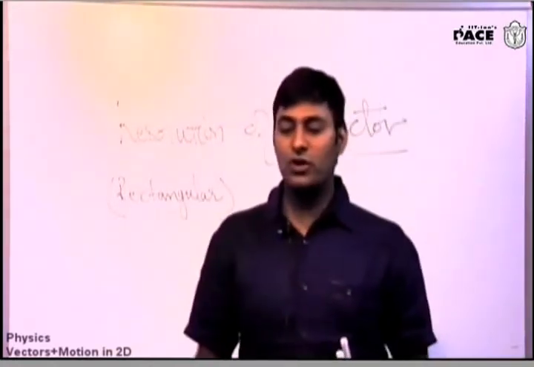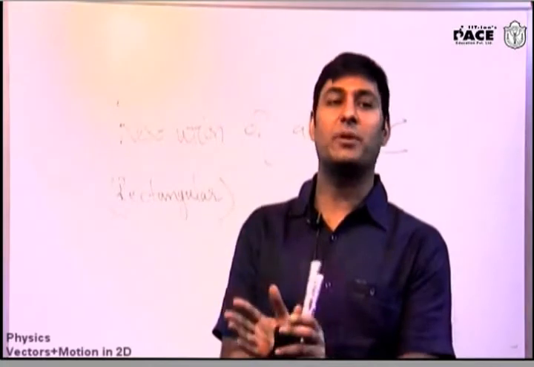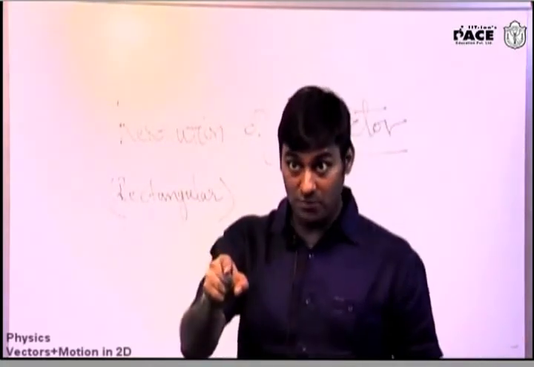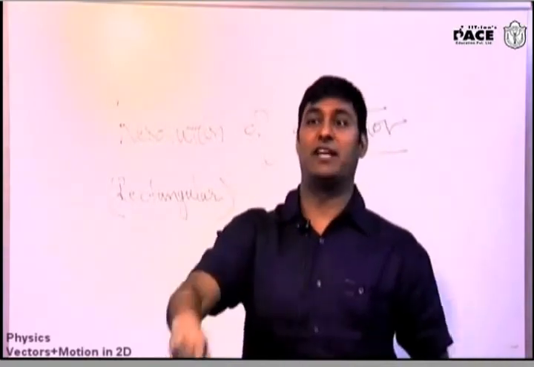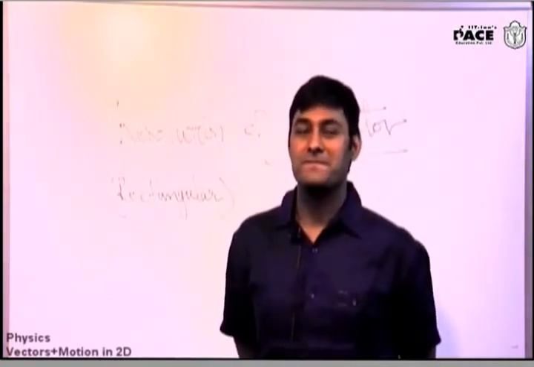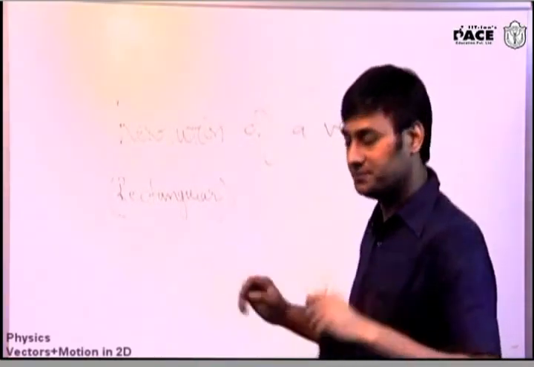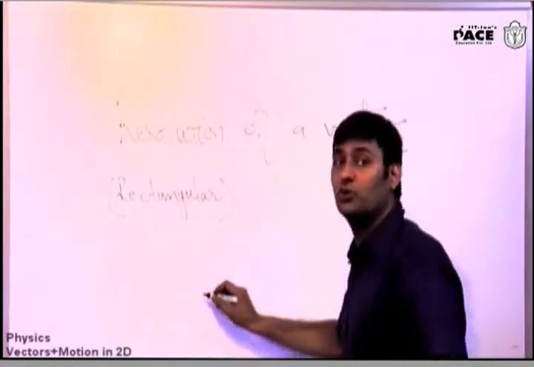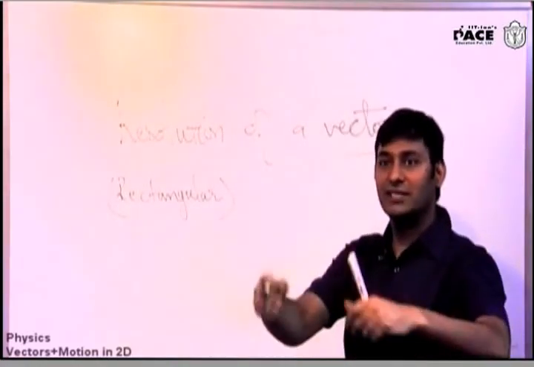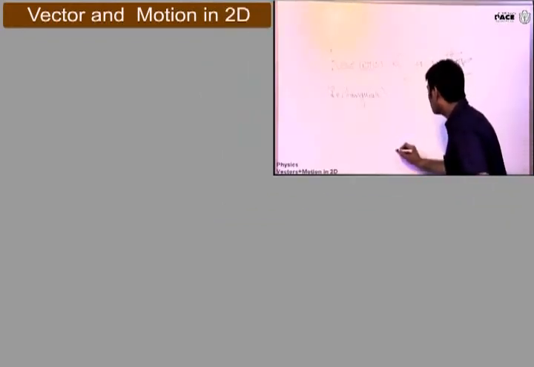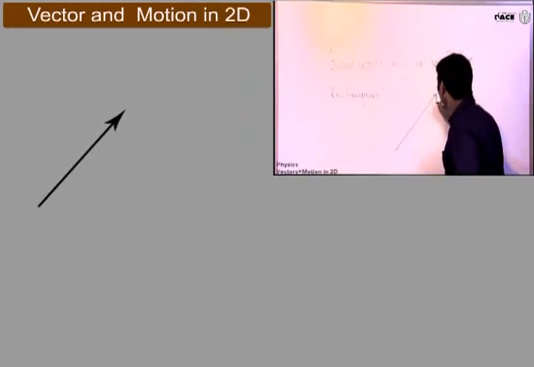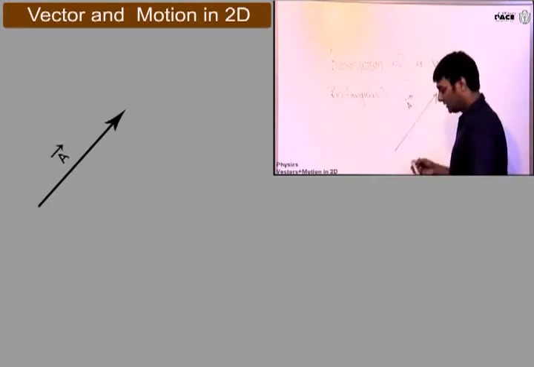where a vector is broken into two components which are mutually perpendicular, and the direction of one component is already specified. Is everyone clear? I am just going to do the theory part so that when you look at your notes at home, you feel that something was taught. Suppose this is a vector A and I have told you that there is a given direction,